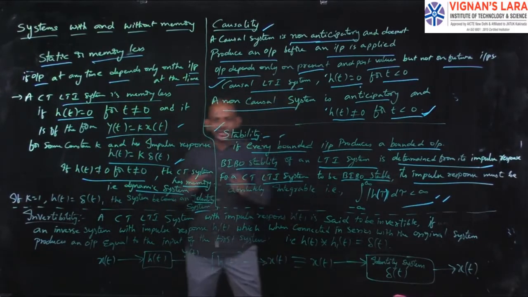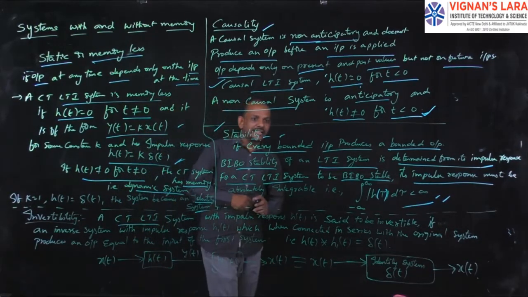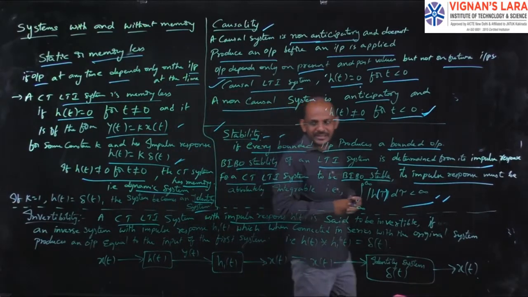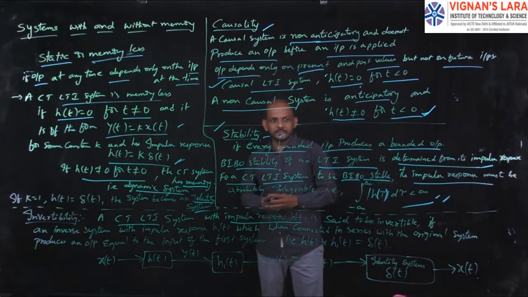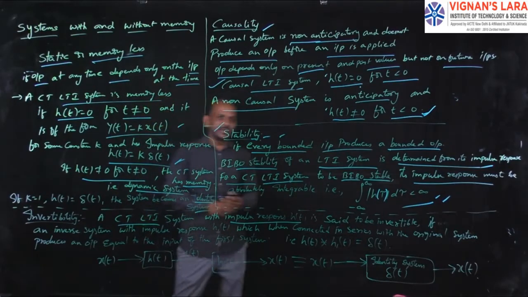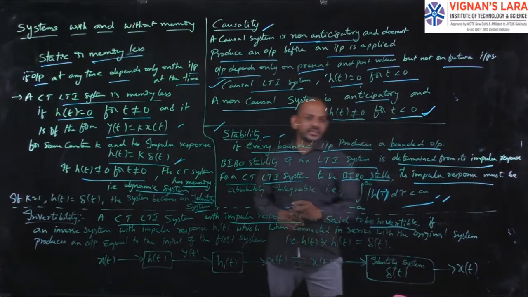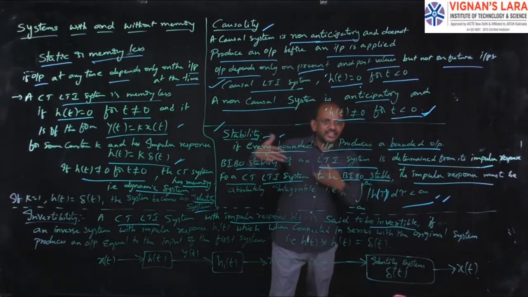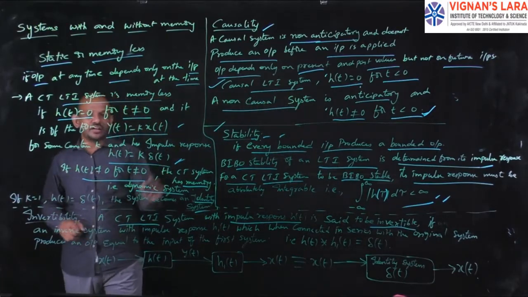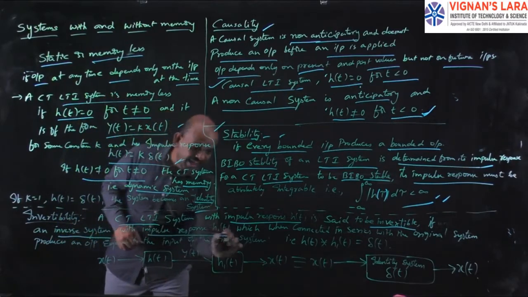Let us consider a continuous time LTI system with impulse response h of t. If I want to say that this system is invertible, then I need an inverse system with impulse response h1 of t.